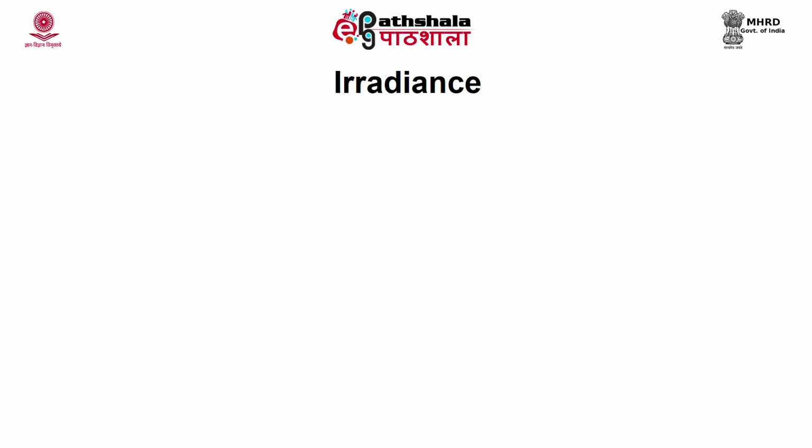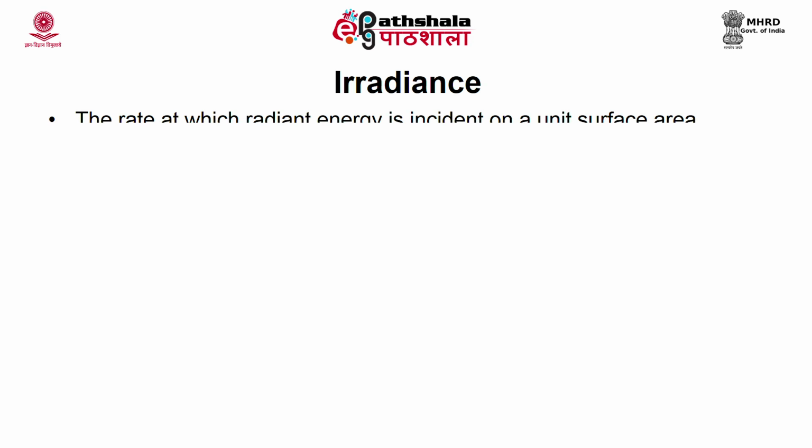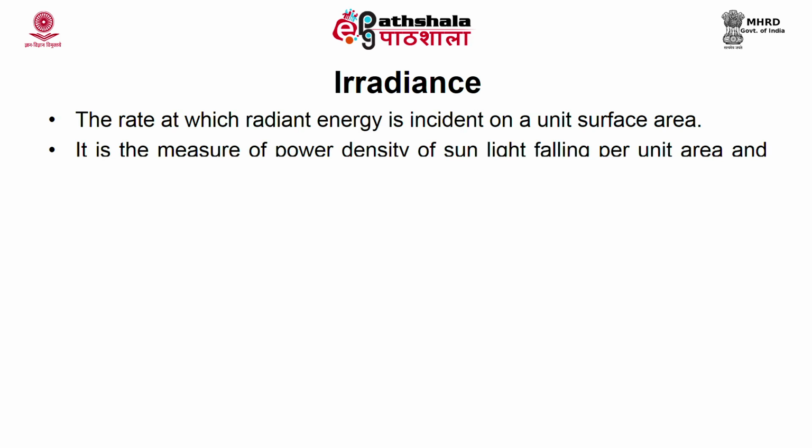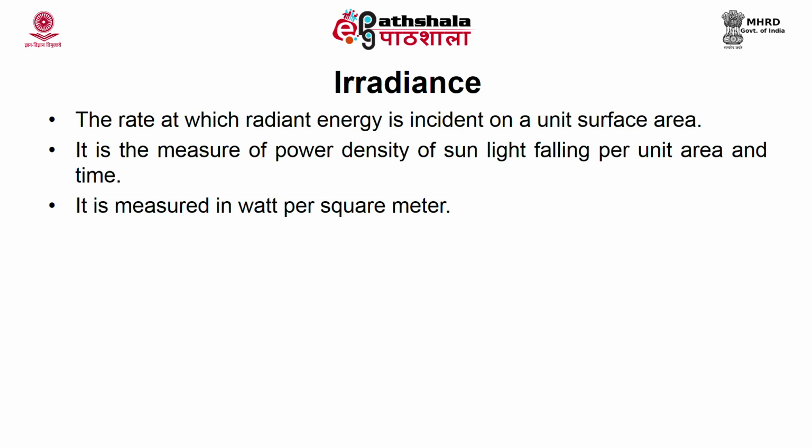What do you mean by irradiance? It is the rate at which radiant energy is incident on a unit surface area. It is the measure of the power density of sunlight falling per unit area and time. That is the rate at which the radiant energy is incident on a unit area. It is measured in watt per square meter. Normally the heat energy is measured in joules, or the unit of power is joule per second.